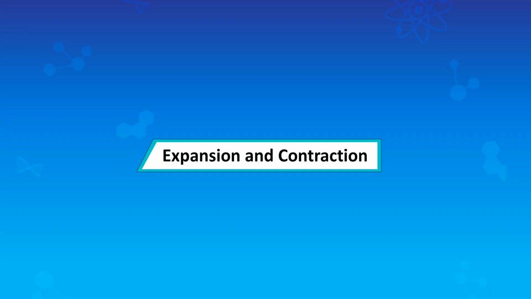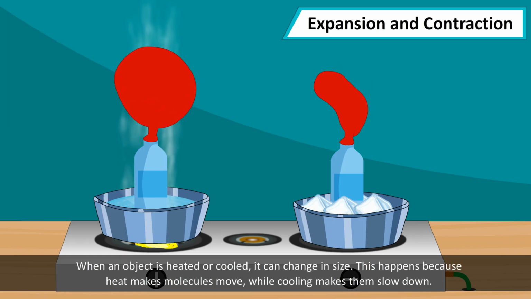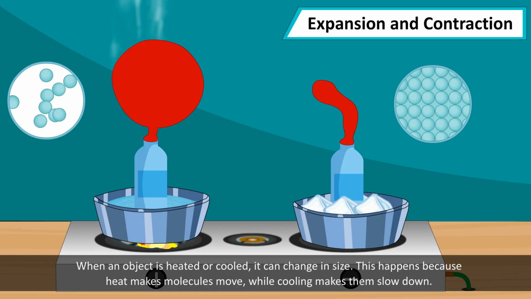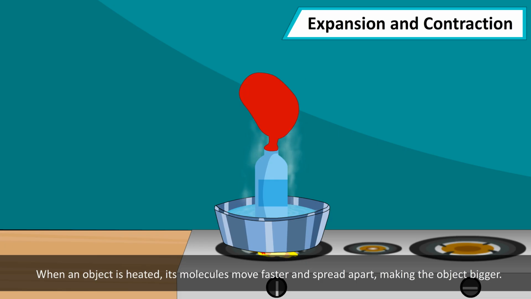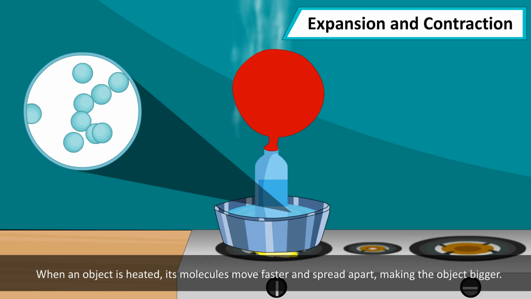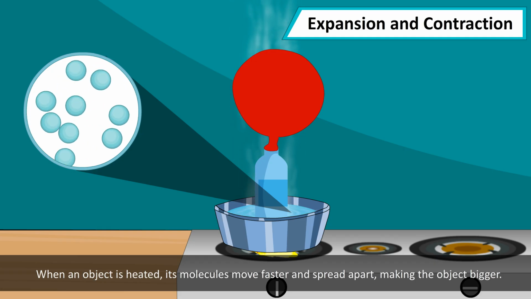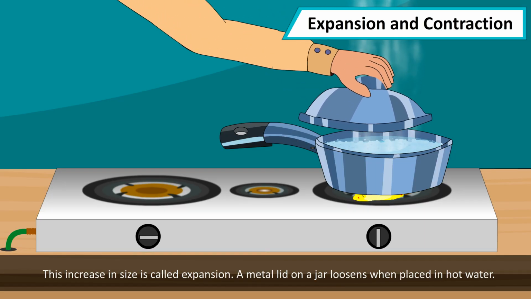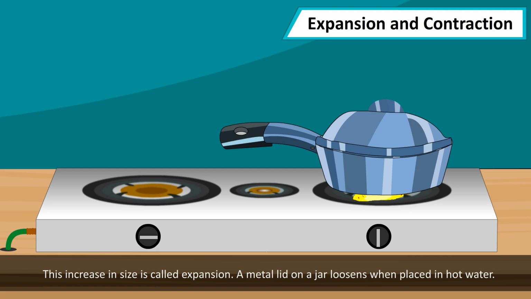Expansion and contraction. When an object is heated or cooled, it can change in size. This happens because heat makes molecules move, while cooling makes them slow down. When an object is heated, its molecules move faster and spread apart, making the object bigger. This increase in size is called expansion.